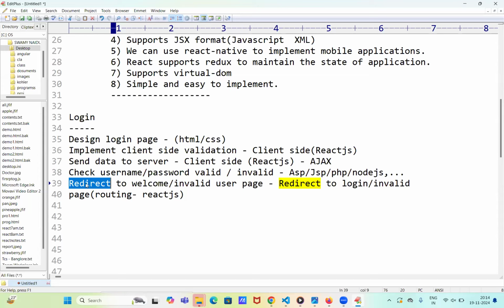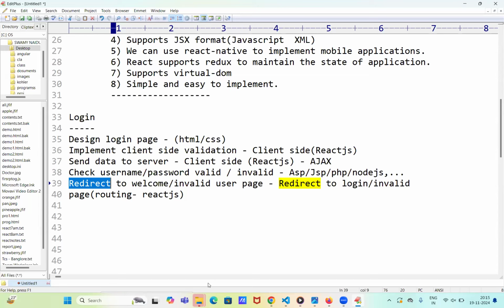Once those are completed, we will start the React concepts. In demo classes we spend 45 to 50 minutes. Tomorrow we will start JavaScript.